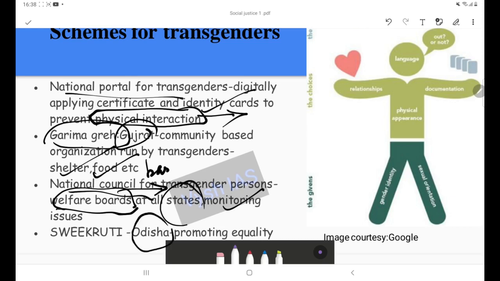Then this is yet another case study and success model from Odisha, Swikruti. It is an initiative to promote equality and bring the transgenders at par with the other genders.